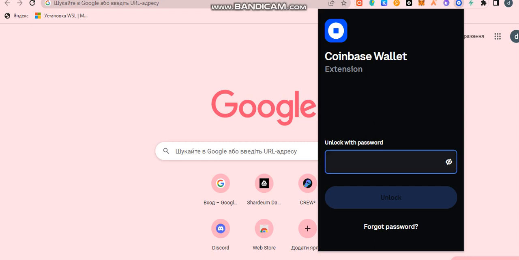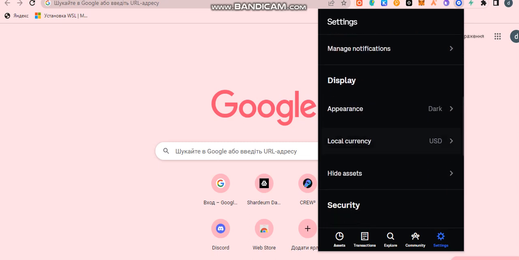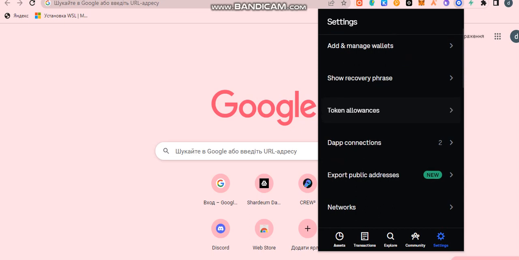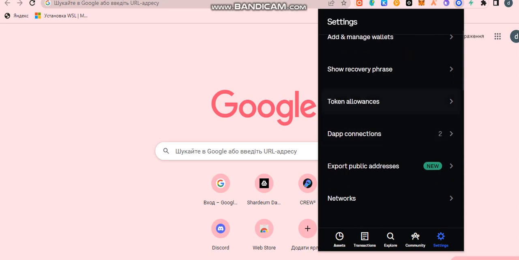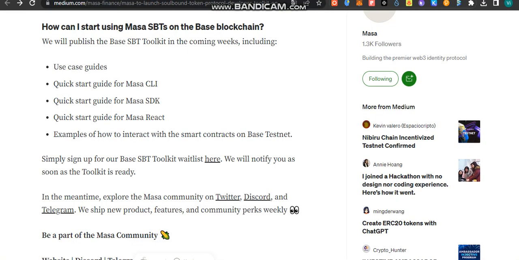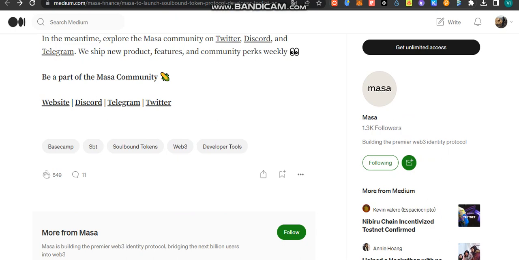Masa has productized SBT bundles powering use cases like Soulbound domain names, which are human-readable addresses that resolve to a user's wallet, and Soulbound membership badges, which represent a user's community membership as proof of status or proof of reputation. The domain names provide a unique way to showcase community affinity, while the membership badges are ideal for user communities,